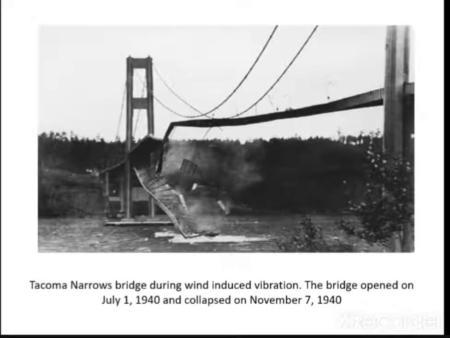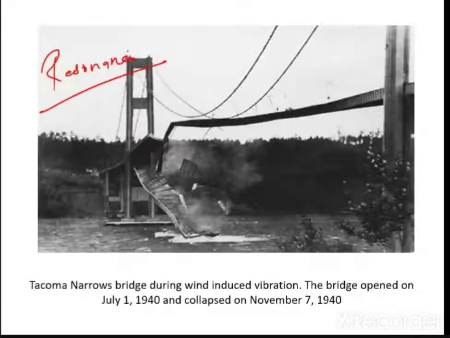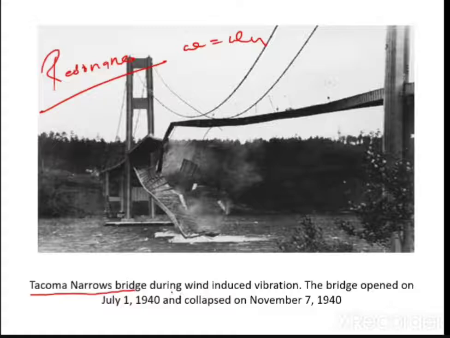Now let me show you a video. I am going to show you an example of resonance, exactly what resonance can do. Resonance is nothing but omega equal to omega_n. This is an example of the Tacoma Narrows Bridge during wind-induced vibration. The wind velocity gives omega, the external exciting frequency, that is the wind-induced vibration, and omega_n is the natural frequency of this bridge.